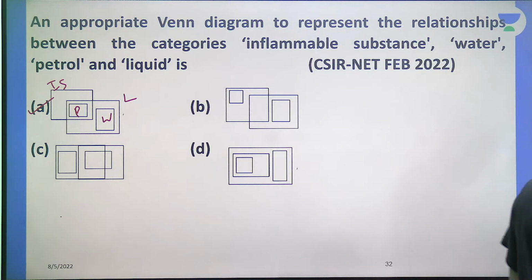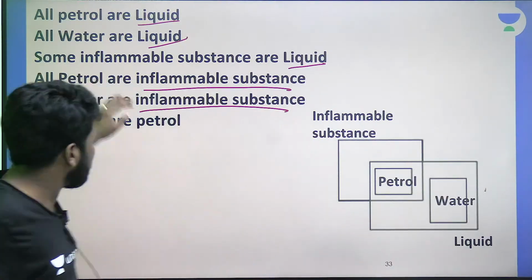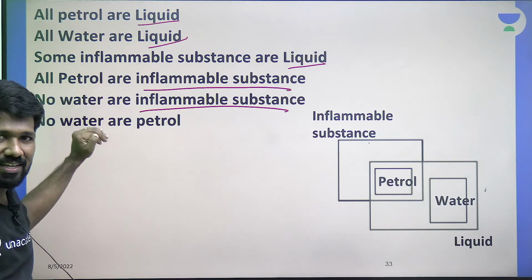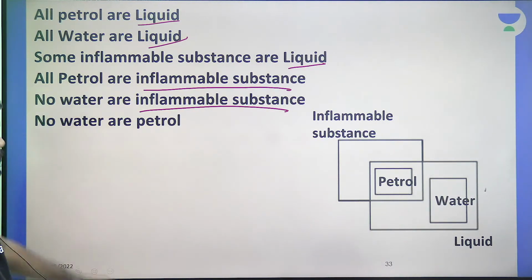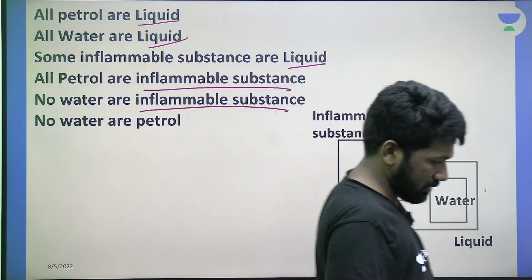Please respond, is this clear or not? If not clear, please check whether you have assumed these 6 things correctly or not. This is the correct connection between the 4 objects.